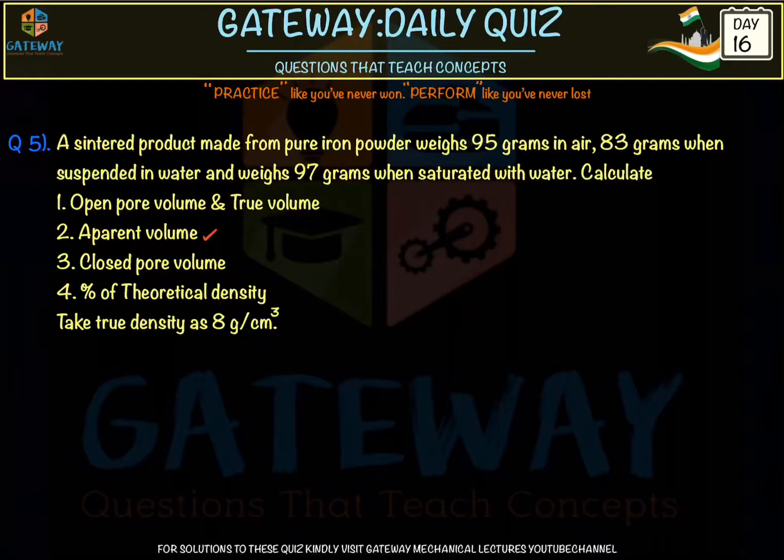We'll see what the percentage of theoretical density is, and in the question it is said to take the true density as 8 gram per centimeter cube. So the true density of the material will be 8 gram per centimeter cube. We'll see the cases here.